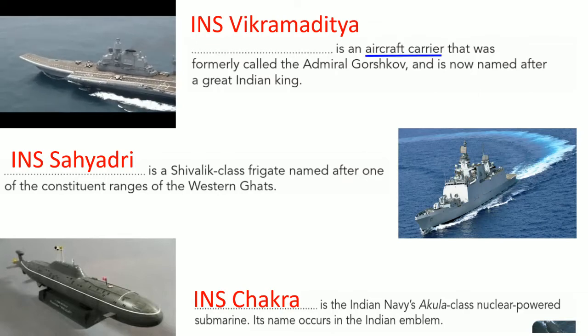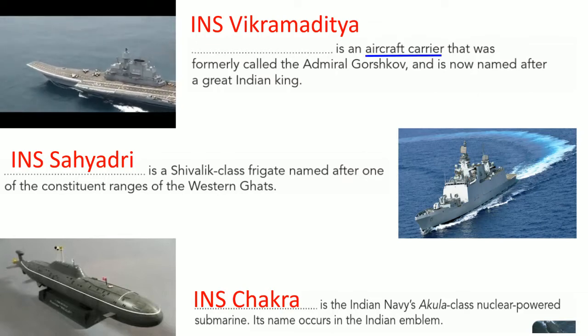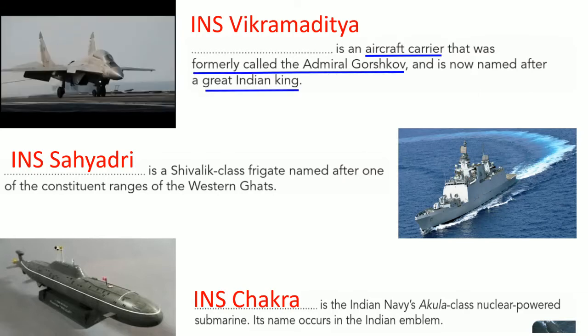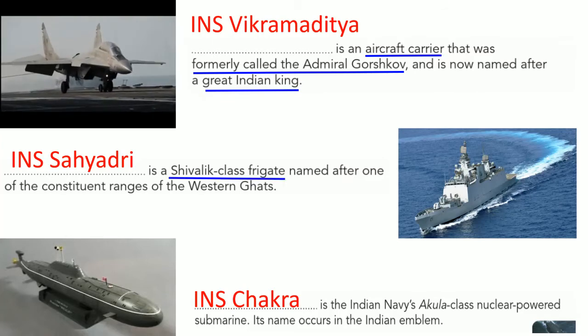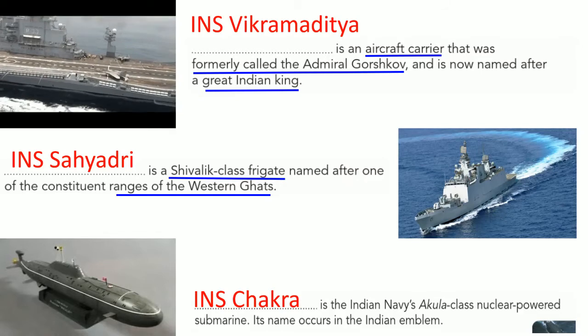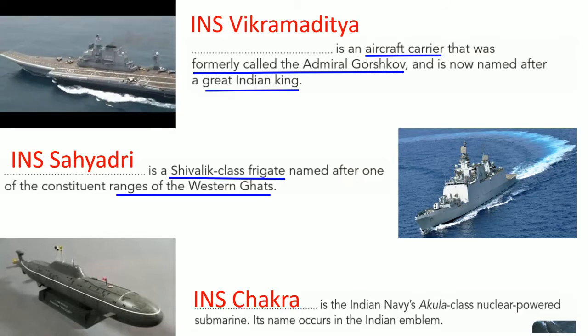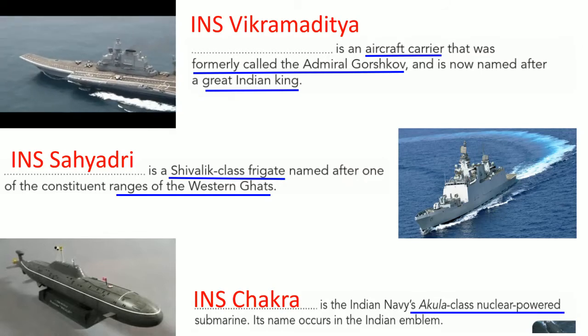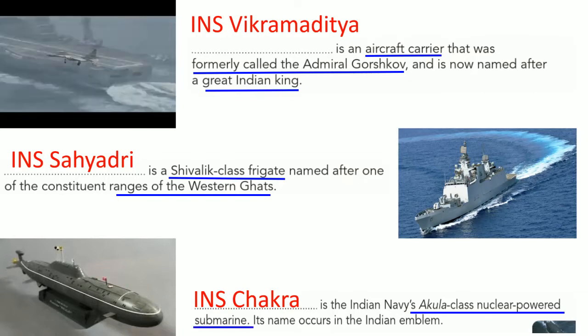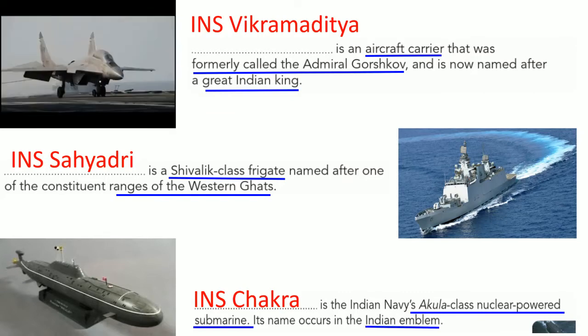Now let us understand the important keywords. INS Vikramaditya is an aircraft carrier. It is named after a great Indian king. Next one, the Shivalik frigate, named after the ranges of the Western Ghats. The name is INS Sahyadri. The third one is the Akula class nuclear powered submarine. The main important point is that it is a submarine and it occurs in the Indian emblem.